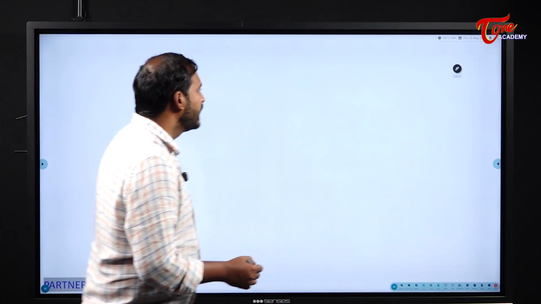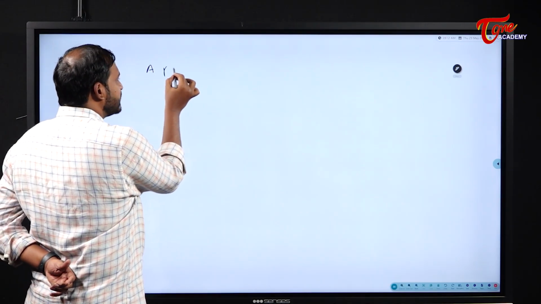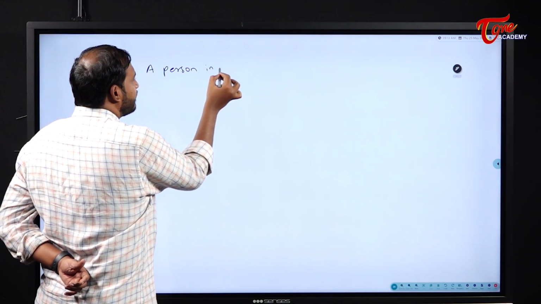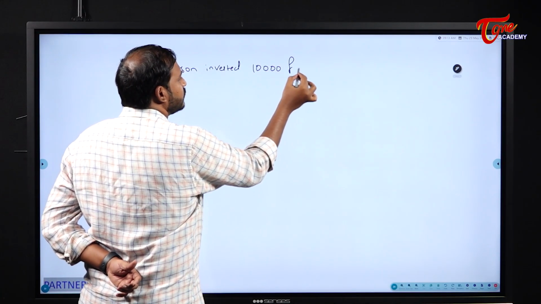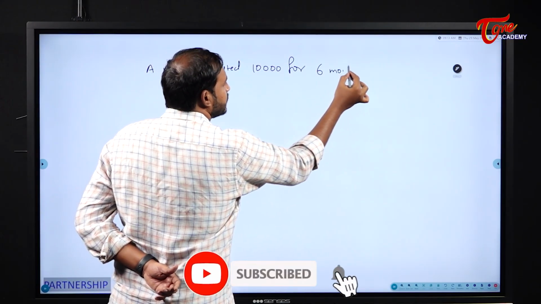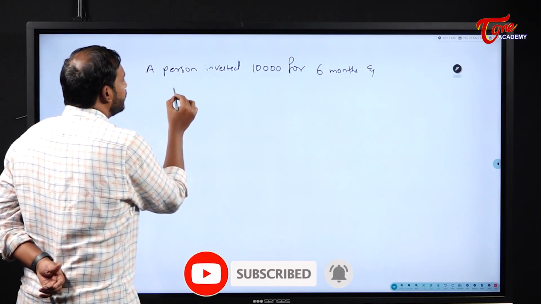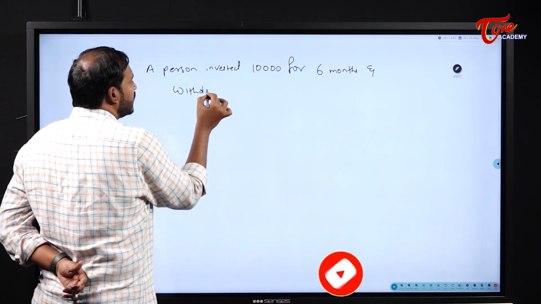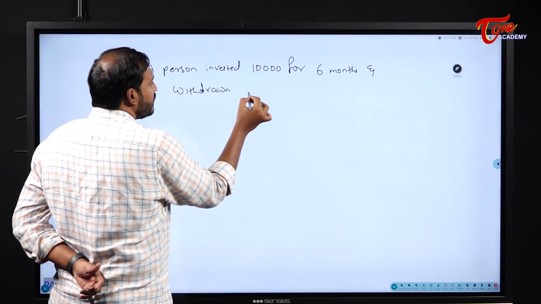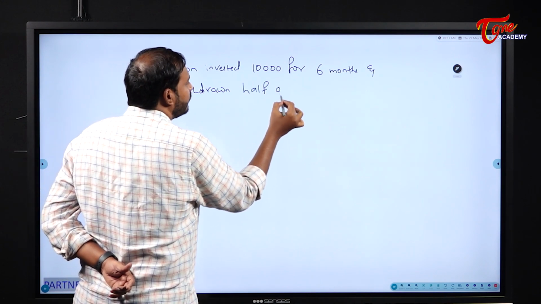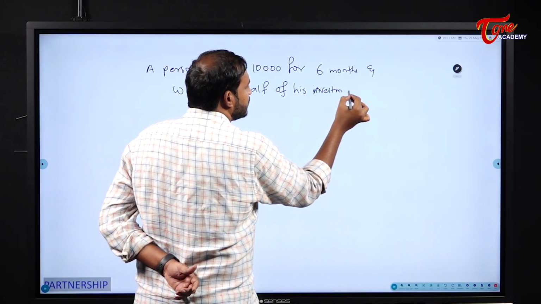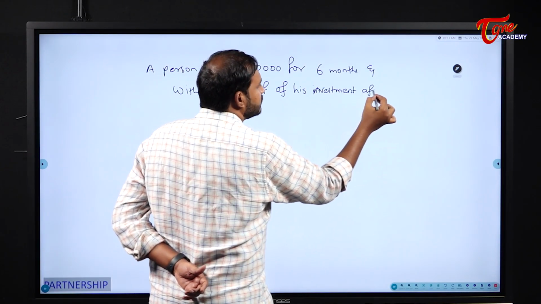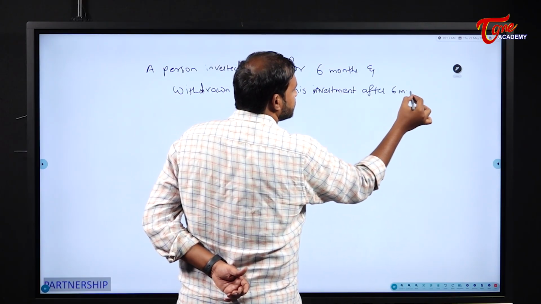For example, a person invested 10,000 for 6 months and withdrew half of his investment after 6 months.